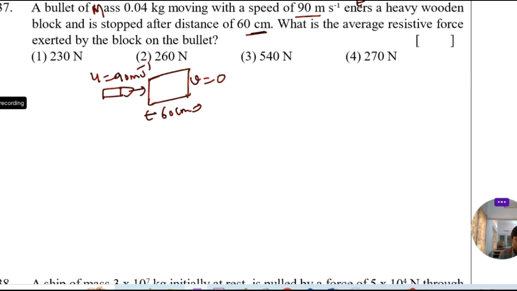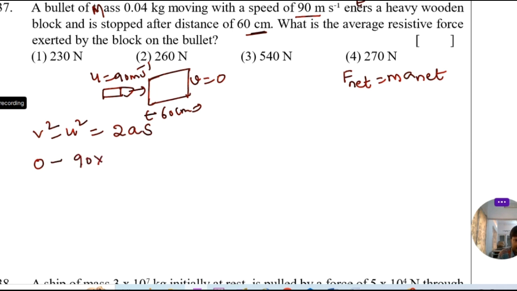So calculate the resistive force. We know very well resistive force F net is equal to mass into A net. So calculate A net by using third equation of motion, that is V square minus U square equal to 2AS. Final velocity becomes 0. 0 minus initial is 90, square is there, so 90 into 90 is equal to 2 into A. S is 60 centimeter. Convert centimeter into meter. In the place of centimeter we can write 1 by 100 meter. So 0 gets cancelled.